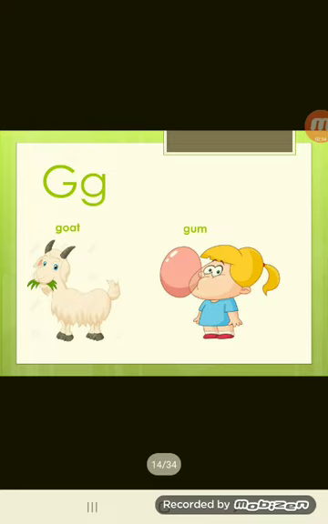Here I have the g sound. G, and g is for goat. G is for gum. Goat, gum. So g, like the sound at the beginning of the word goat, and the sound at the beginning of the word gum. Okay, so repeat after me. G, goat, gum. So let's move to the next sound.